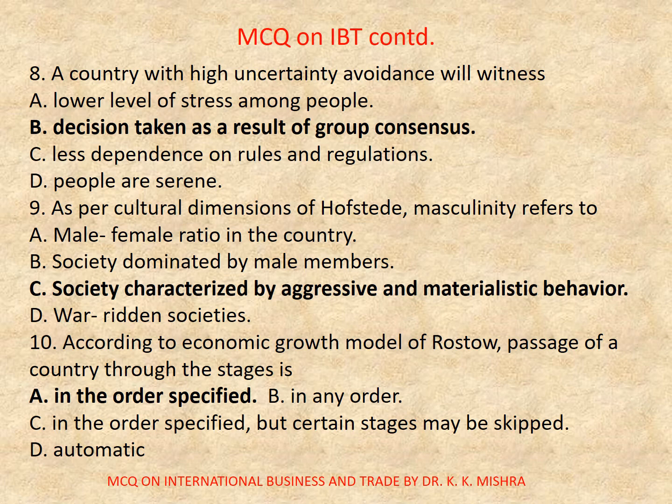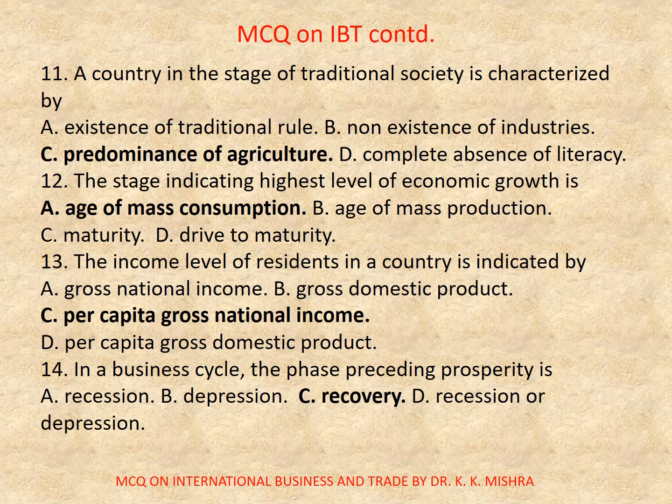Now question number 10. According to economic growth model of Rostow, passage of a country through the stages is. Options are A. In the order specified, B. In any order, C. In the order specified but certain stages may be skipped, D. Automatic. Correct option is A. In the order specified.